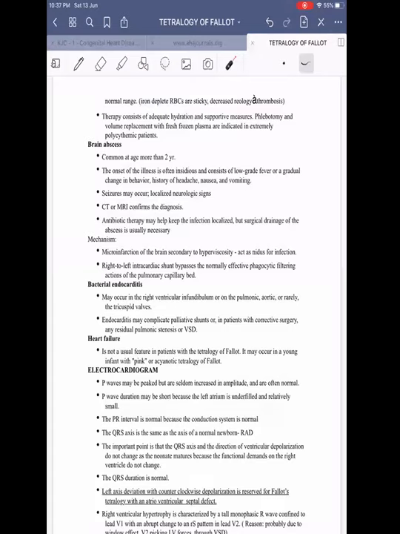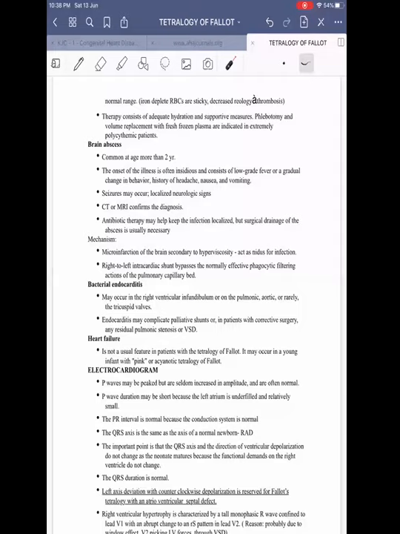Then coming on to therapy, it consists of adequate hydration and supportive treatment. Phlebotomy is only indicated if the hemoglobin is more than 20, hematocrit is more than 65, and the patient is clearly having symptoms of hyperviscosity, with no evidence of iron deficiency on iron profile. So serum ferritin level should be normal to do phlebotomy. Phlebotomy and volume replacement with fresh frozen plasma may be indicated in an extremely polycythemic child. And whenever we do phlebotomy, we have to give an adequate amount of IV fluids to replace the amount of blood we have removed.